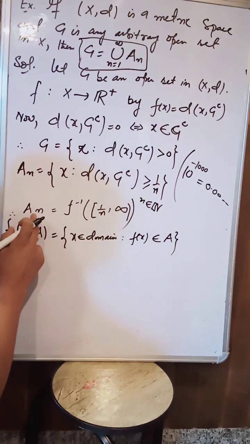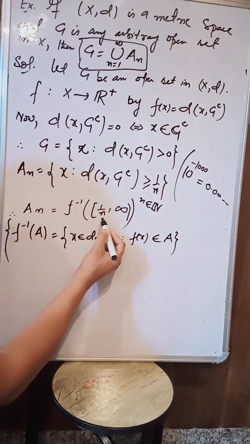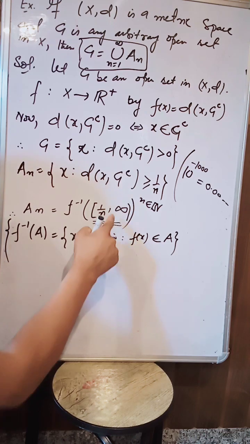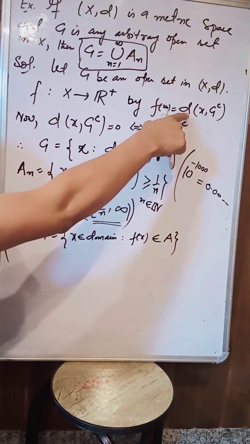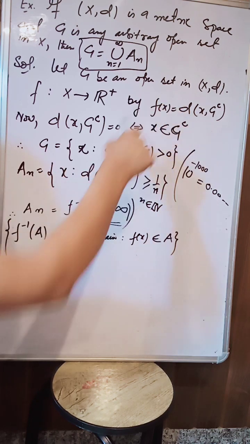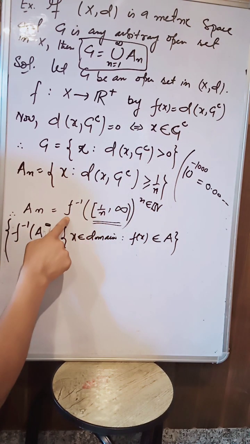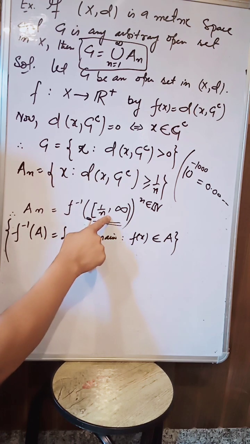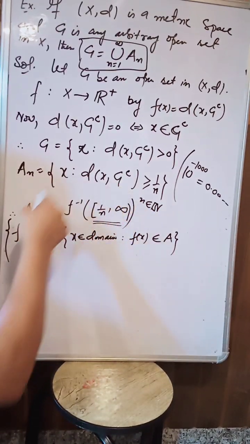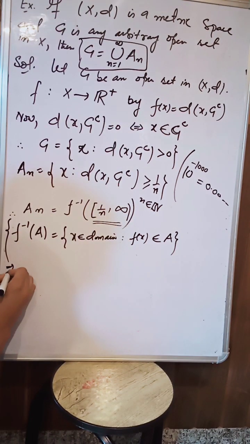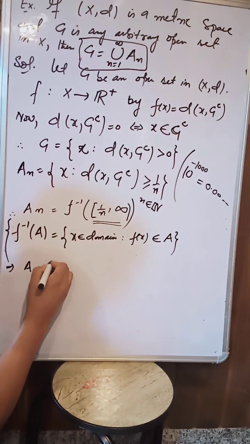Since this set is closed and f is continuous, A_n is the inverse image of a closed set, so it is closed. Which implies A_n is closed.